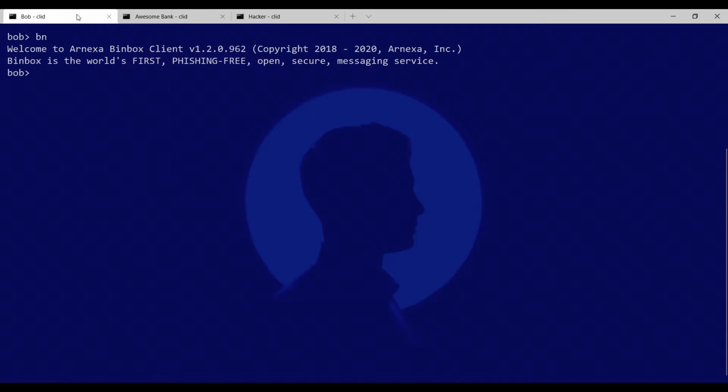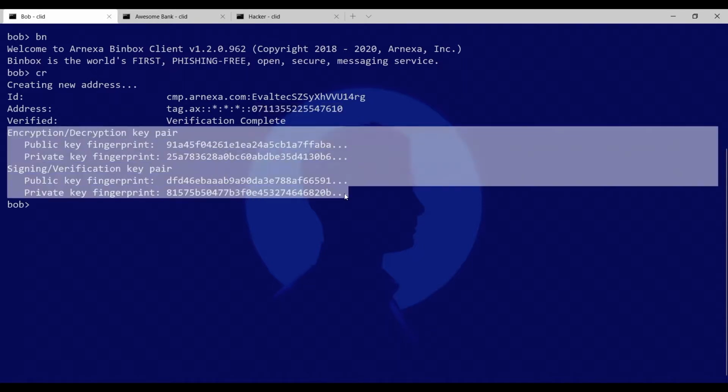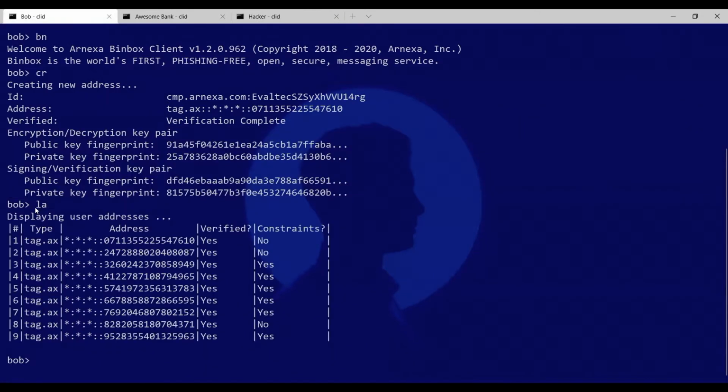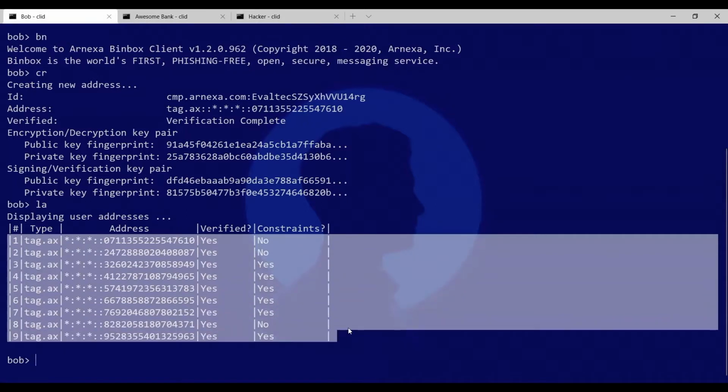Let's start with addressing. Addresses in Binbox can be created instantly at the click of a button. Again, just focus on what we highlight. As you can see, addresses are just globally unique IDs. Every address has crypto keys for end-to-end encryption. Now, these are all the addresses that are owned by Bob. In fact, Binbox users can have an unlimited number of addresses, and we'll see why this is useful shortly.